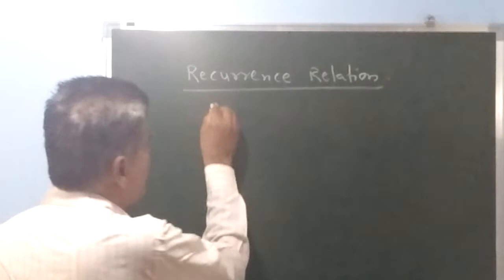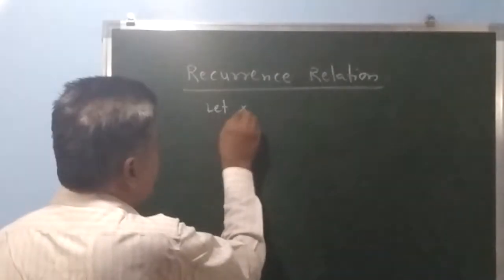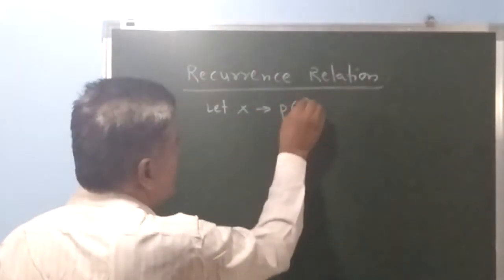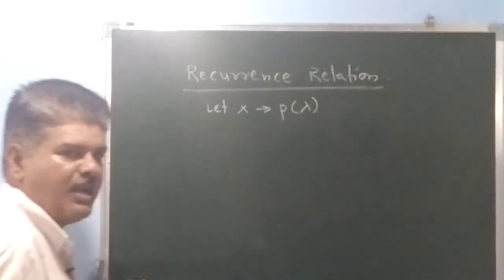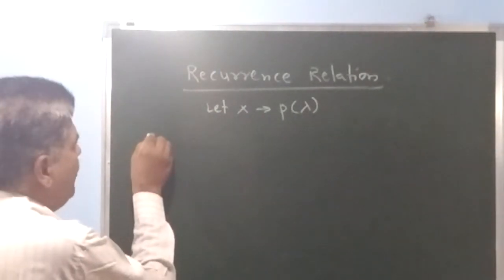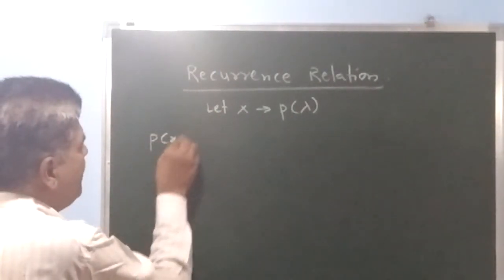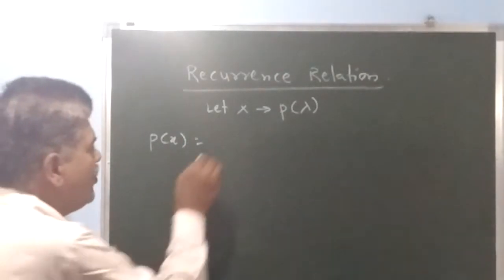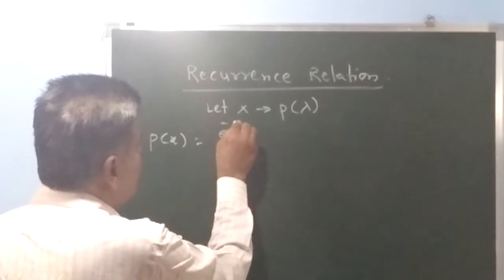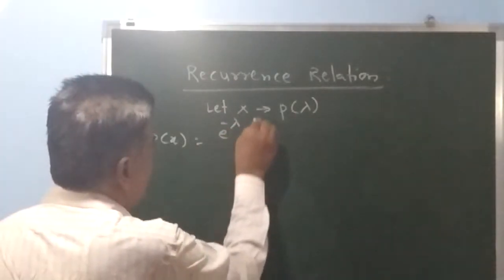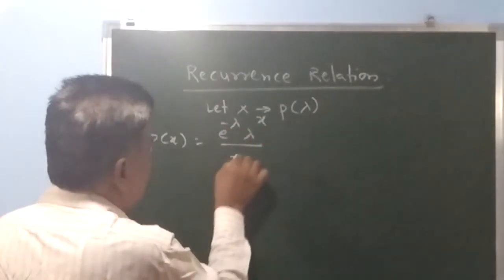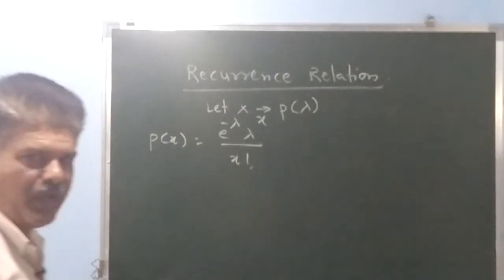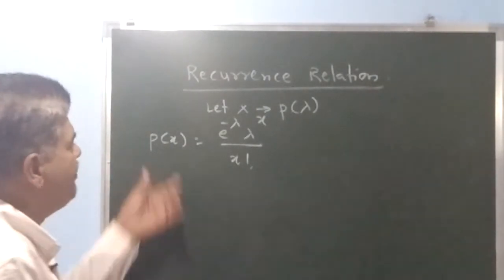So in case of Poisson distribution, let x follow Poisson with parameter lambda. Then what is the probability mass function of Poisson distribution? That is P of x is equal to e to the power minus lambda, lambda raised to x, divided by x factorial. So this is P of x.